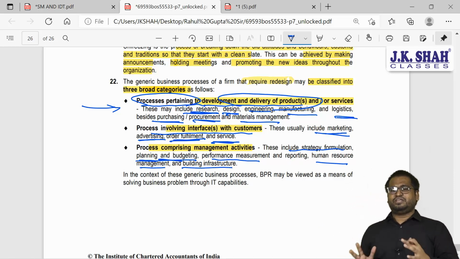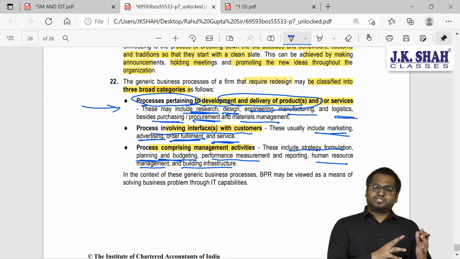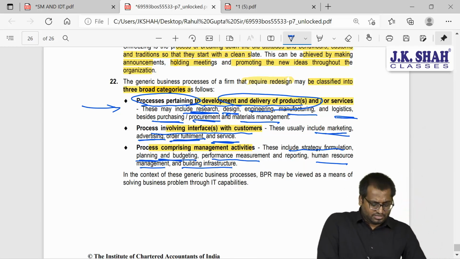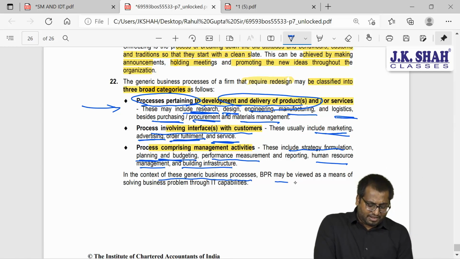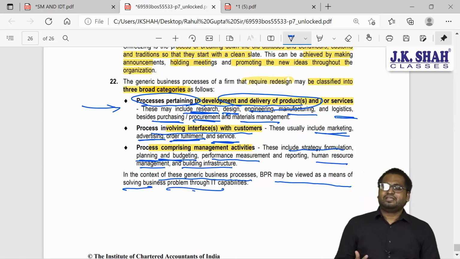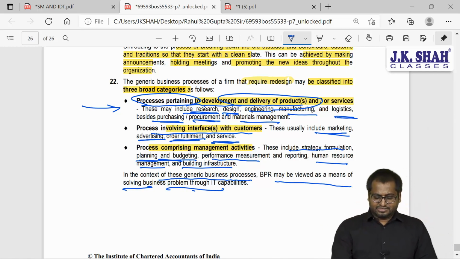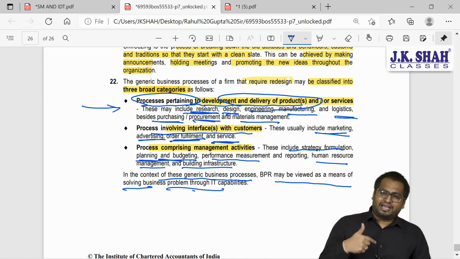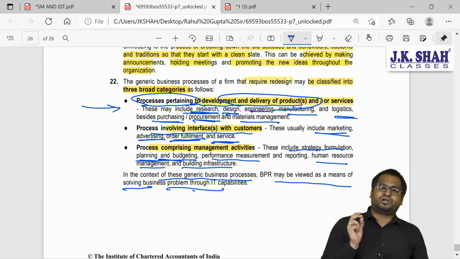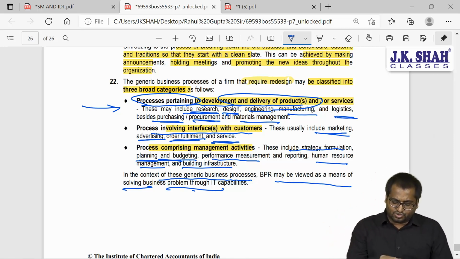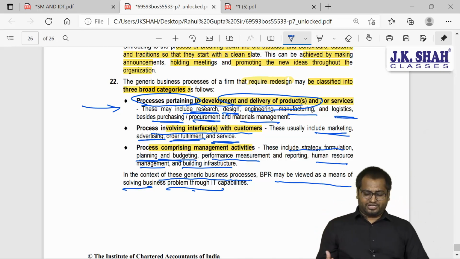So this also will have to go through some change. In the context of these generic business processes, BPR may be viewed as a means of solving business problems through IT capabilities. So these are the 3 processes relating to the management activities, related to customer interface, and related to development and delivery of product.